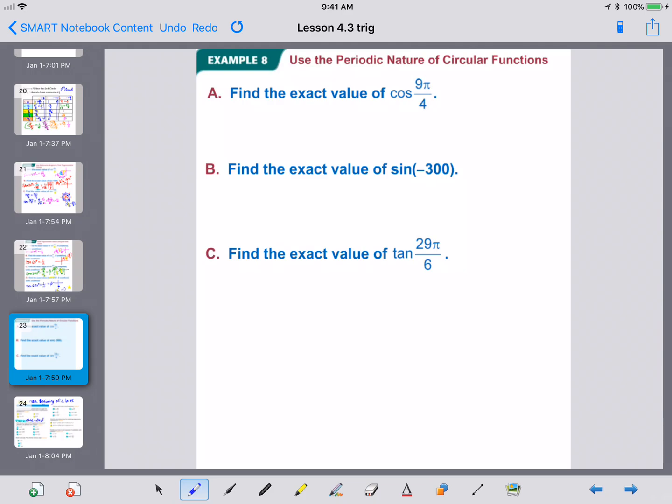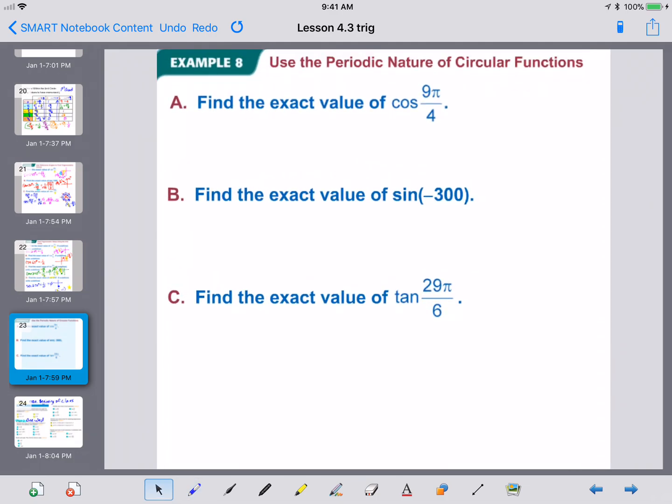Let's look at example 8. Now, the difference with example 8 is that these are not traditional ones that are on our unit circle. We have actually looped around too many times, so we are going to have to look for the coterminal version. So we're going to look for the coterminal version.